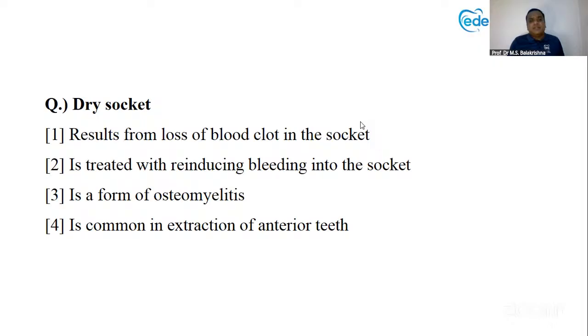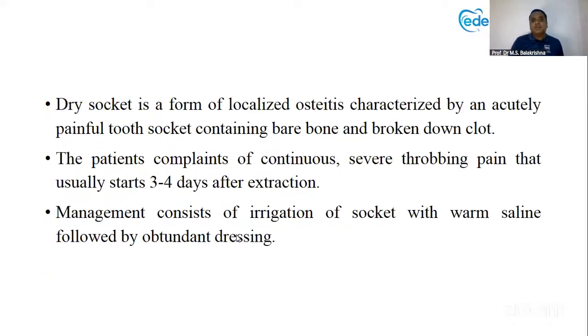So dry socket, basically, is the result of loss of blood clot in the socket, and it is generally in the posterior teeth, okay? And it is more common in the mandibular teeth. So those areas you should know: mandibular teeth, posterior teeth, 3 to 4 days. So this is more common. It's a localized osteitis characterized by an acutely painful tooth 3 to 4 days after extraction, very, very important.